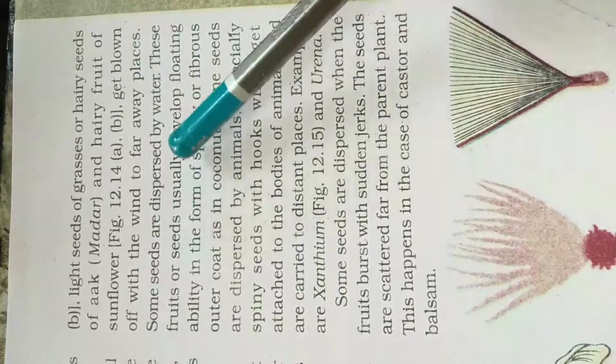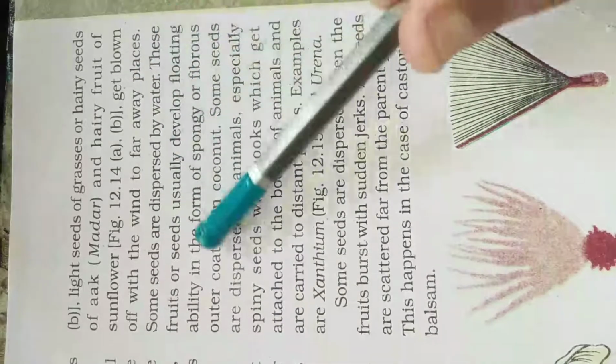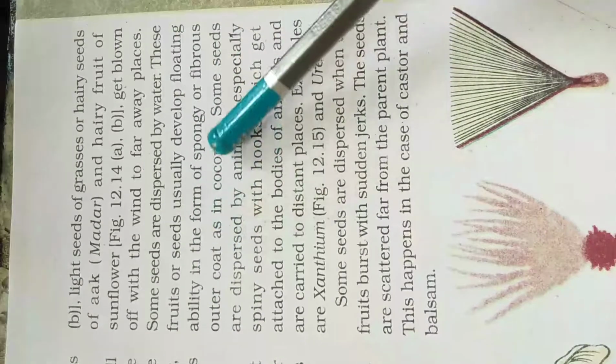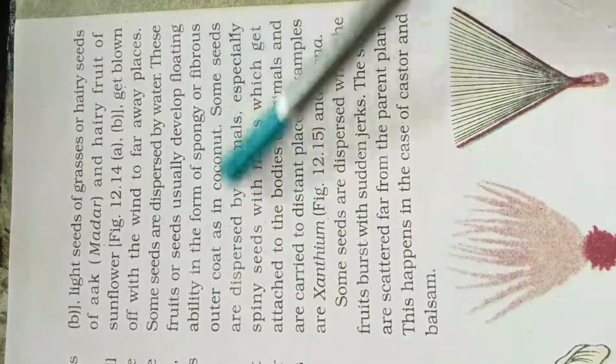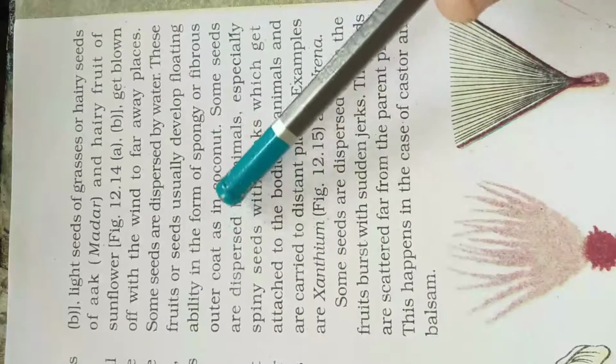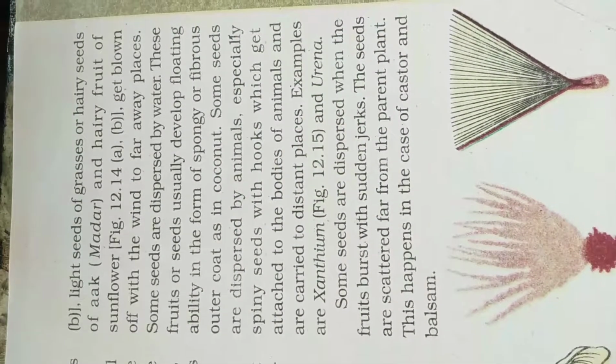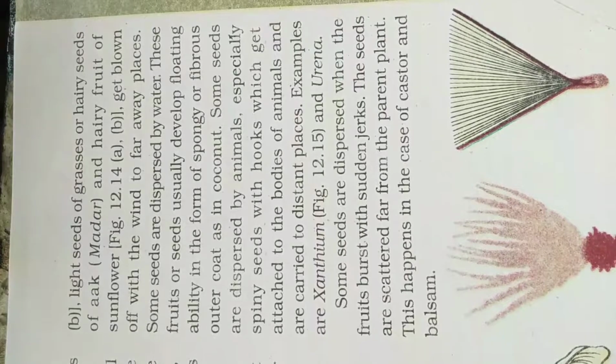Some seeds are dispersed by water also. These fruits or seeds usually develop floating ability in the form of a spongy or fibrous outer coat, as in coconut. So coconut grows near the water only, and when it falls down, it is carried by the water.